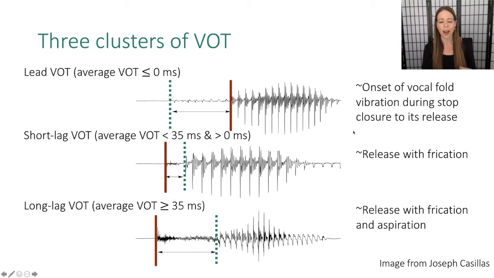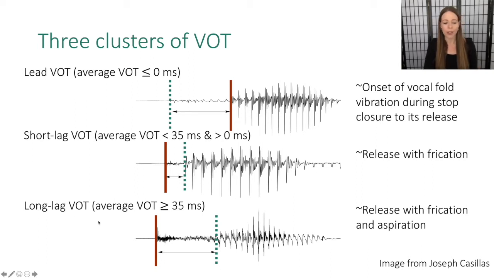Lead VOT actually refers to the case where the onset of vocal fold vibration occurs during the stop closure and might also follow all the way up to its release. So you actually get a negative VOT because the onset of voicing precedes the stop release. And so you can see that here in the waveform. So the periodic part is the vowel. Short lag VOT has a stop release with a bit of frication at the release, but it tends not to have any additional laryngeal gestures like vocal fold vibration during the closure or aspiration after the release.